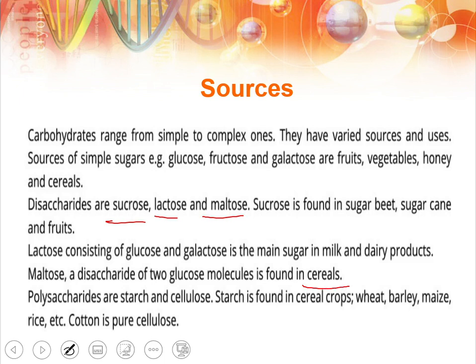Polysaccharides, they are starch and cellulose. Starch is mostly found in cereal crops such as wheat, barley, maize, rice, but cotton, it is the purest form of cellulose.